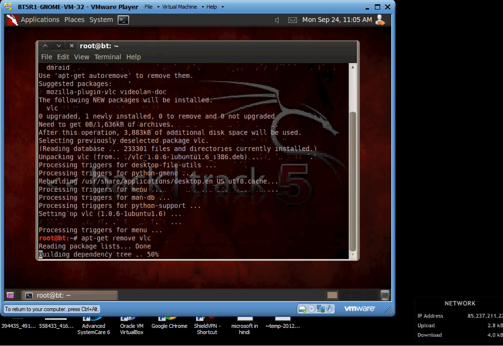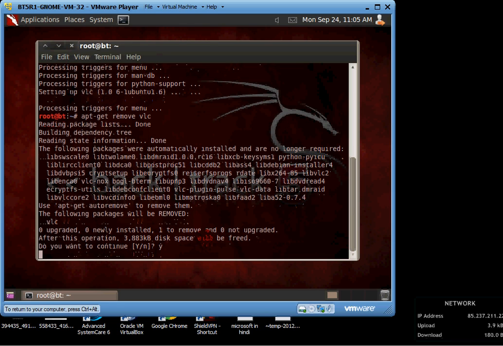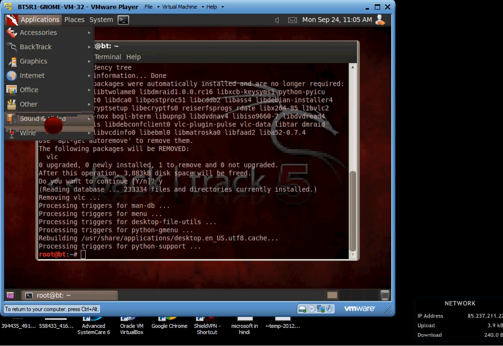vlc and just press enter. It will ask you whether you want to continue or not. Just press Y and enter, and yeah, here it is, uninstalled successfully.